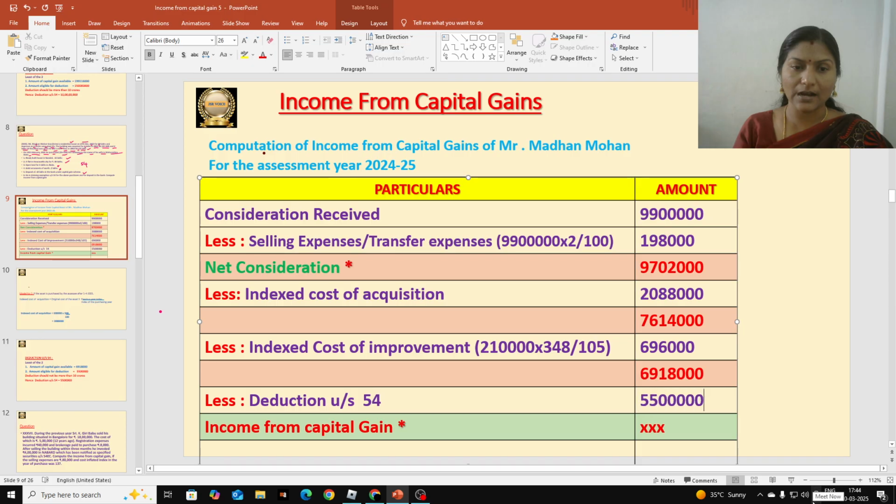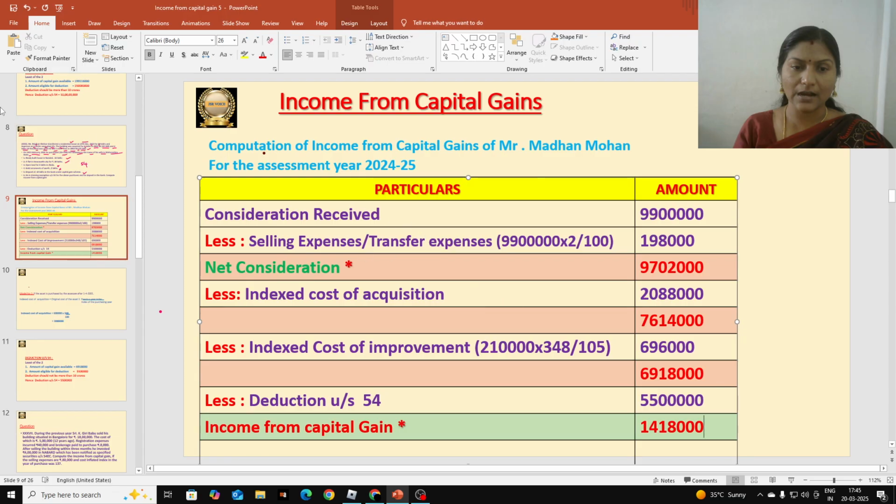So you deduct that 55 lakhs from 69 lakhs 18,000. You get 14 lakhs 18,000. Okay, 14 lakhs 18,000 you get. That is income from capital gain. Hope you all understood. This is how we are going to do the solution for calculation of income from capital gain. So this is very important here, because the deduction under section 54 we discussed, and few important points also we discussed here. Hope everyone understood this. If you understand this, share the video to other students, those who need it.